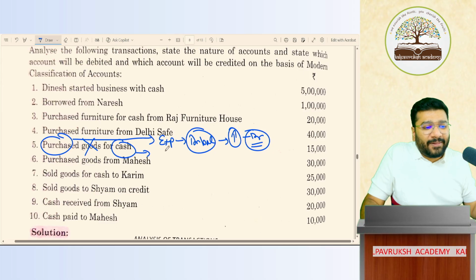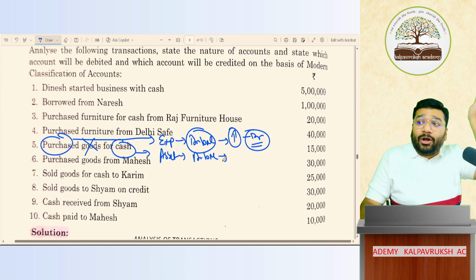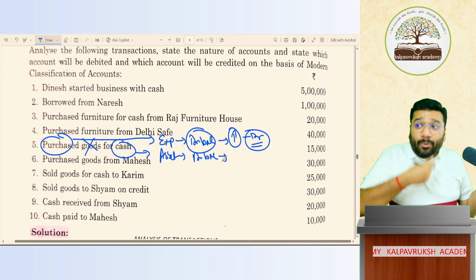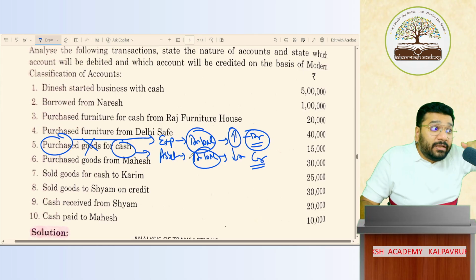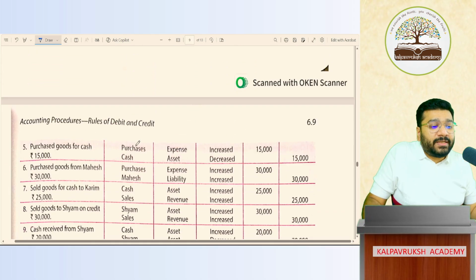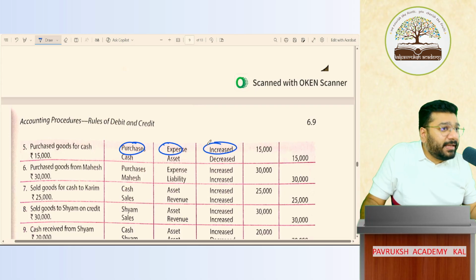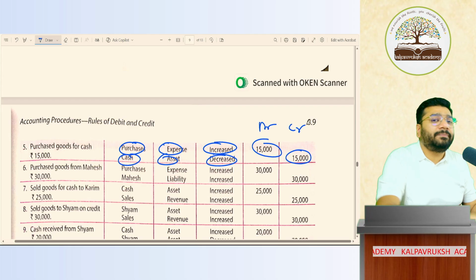Next is cash. You know by heart, cash is asset classification. Asset is what balance? Debit balance. Here, cash balance is increasing or decreasing? If I keep on paying cash, my cash balance will decrease. So to decrease asset, give a credit. Hero is who? Debit balance. To increase hero, debit. To decrease hero, credit. Okay, not okay. So purchase is expense, expense is increasing, to increase expense, debit. Cash is asset, asset is decreasing, to decrease, credit. This is the debit column. This is the credit column.